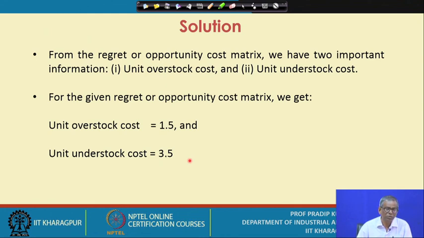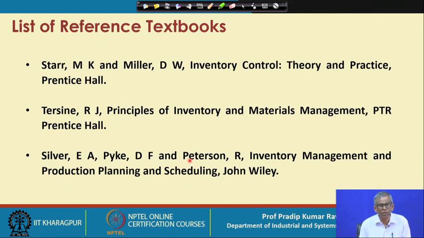So if you have a choice between minimization of understock cost or minimization of overstock cost, obviously your first preference should be minimization of understock cost.